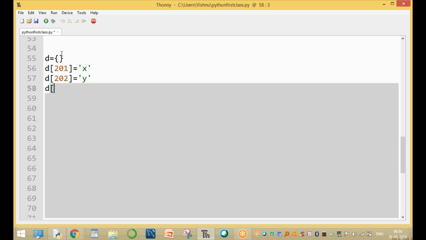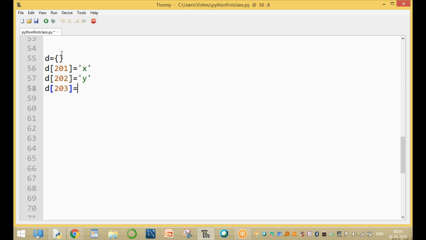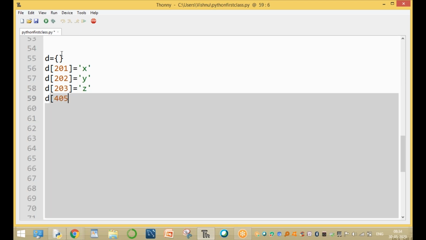D of 203 equal to z. D of 405 equal to m value. D of 406 equal to, for example, n value. To store the values, these are the different values.